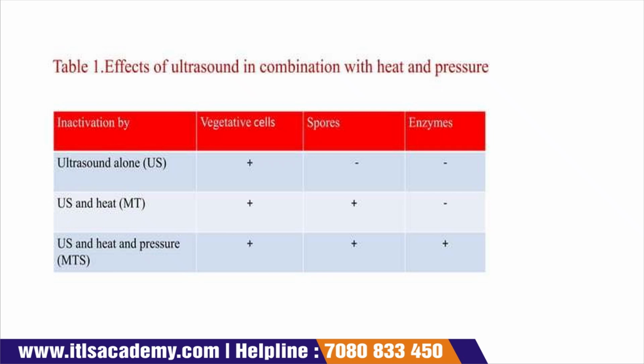Effect of ultrasound in combination with heat and pressure. So in the first diagram, the first column is for the inactivation done by ultrasound alone, then the combination of ultrasound and heat, then the combination of ultrasound, heat and pressure. The second column is for the vegetative cell, the third column is for the spore, and the last one is the enzyme. If we use ultrasound alone, then it can only affect the vegetative cell. There is no effect on the spores and no effect on the enzyme.